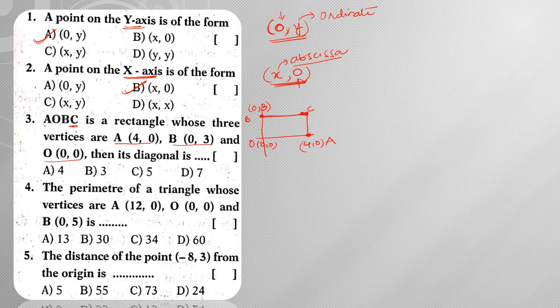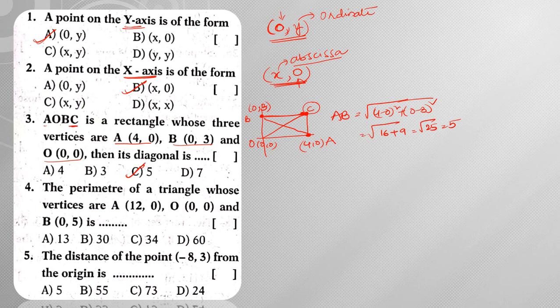Now what is he asking? He is asking about the diagonal. We already know that in a rectangle the lengths of the diagonals are equal. So there is no necessity to find the vertex C. Simply find the distance between A and B. That is the square root of (4 minus 0) whole square plus (0 minus 3) whole square. 4 minus 0 whole square is 16, and 0 minus 3 whole square is 9. So the square root of 25 is equal to 5. Hence the length of the diagonal is 5.